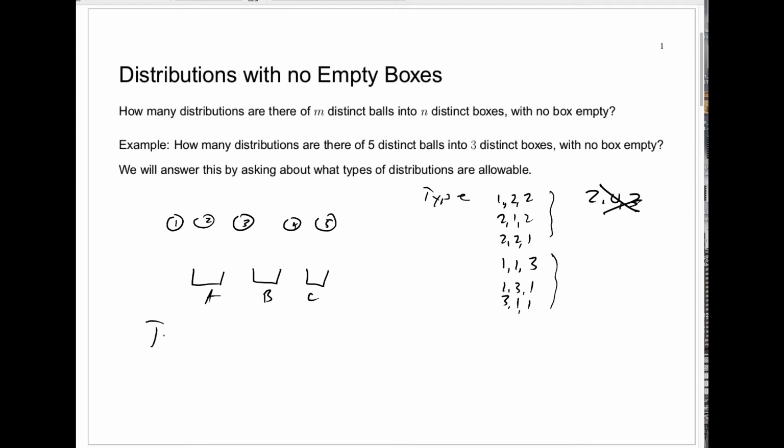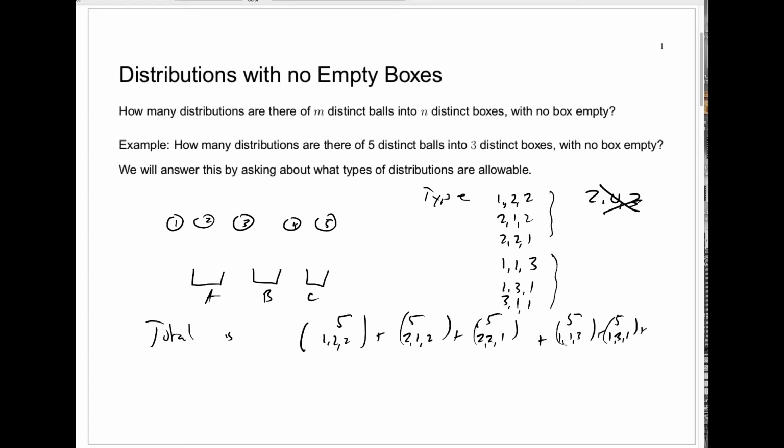So the total is just going to be this distribution number 5, 1, 2, 2, plus 5, 2, 1, 2, plus 5, 2, 2, 1, plus 5, 1, 1, 3, plus 5, 1, 3, 1, and finally plus 5, 3, 1, 1.